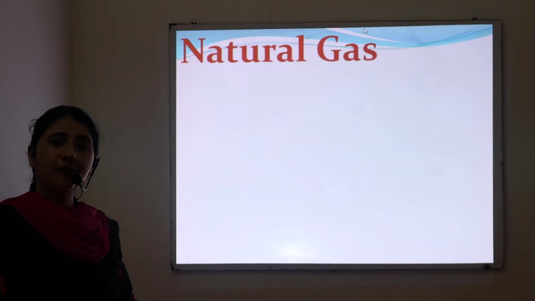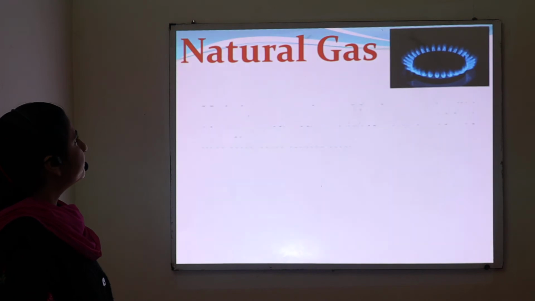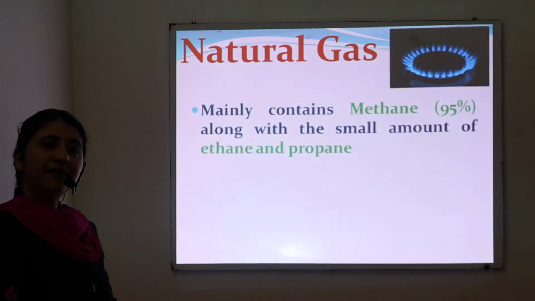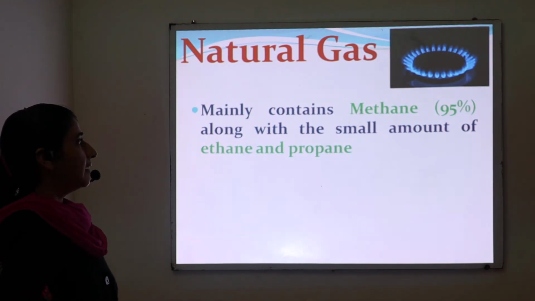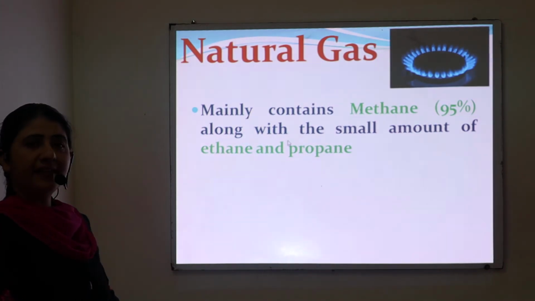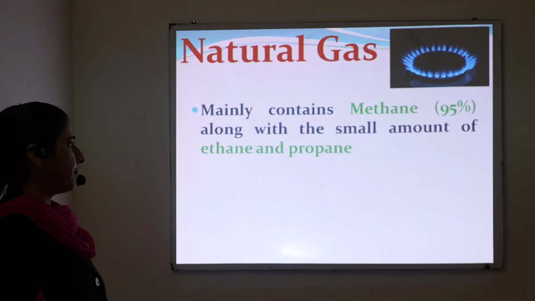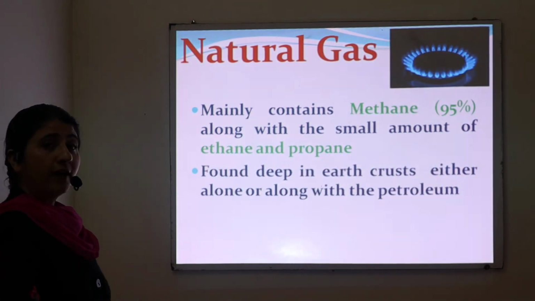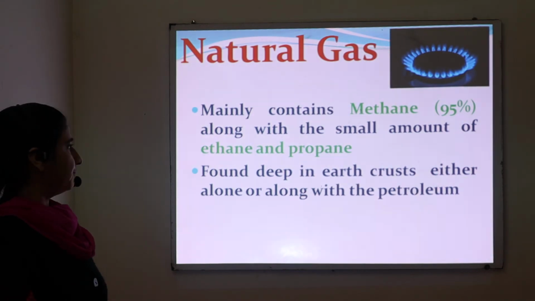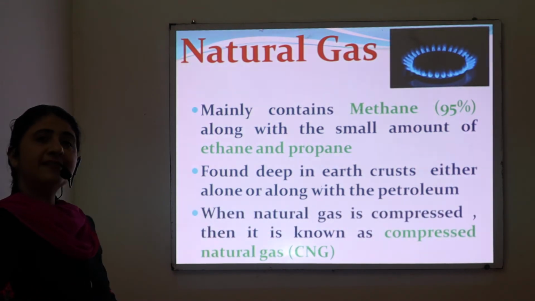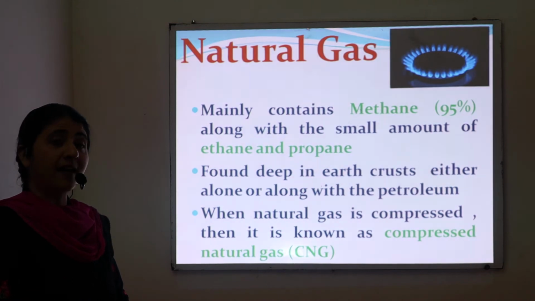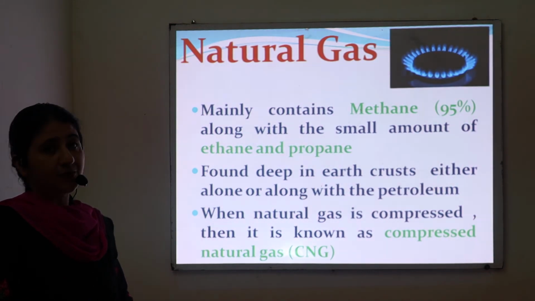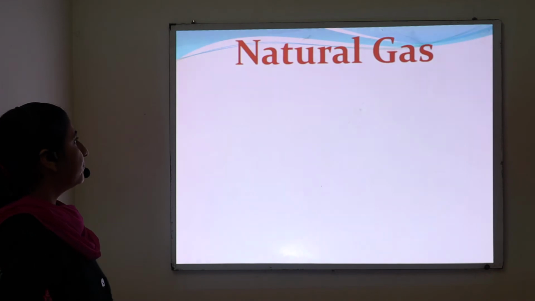The next fossil fuel is natural gas. Natural gas mainly contains methane gas, around 95%, along with small amounts of other gases such as ethane and propane. It is found deep in the earth's crust either alone or along with petroleum. When natural gas is compressed, it is known as compressed natural gas or CNG.